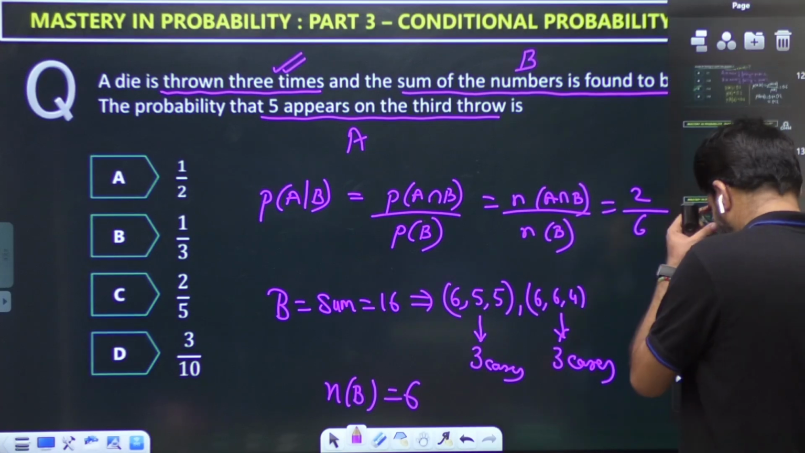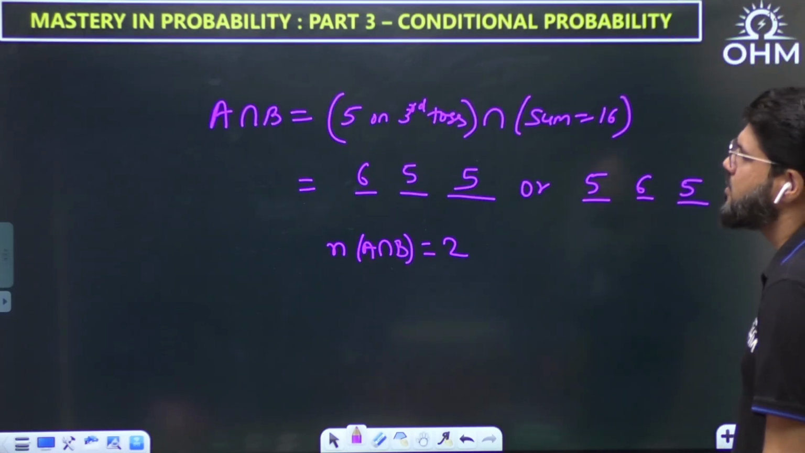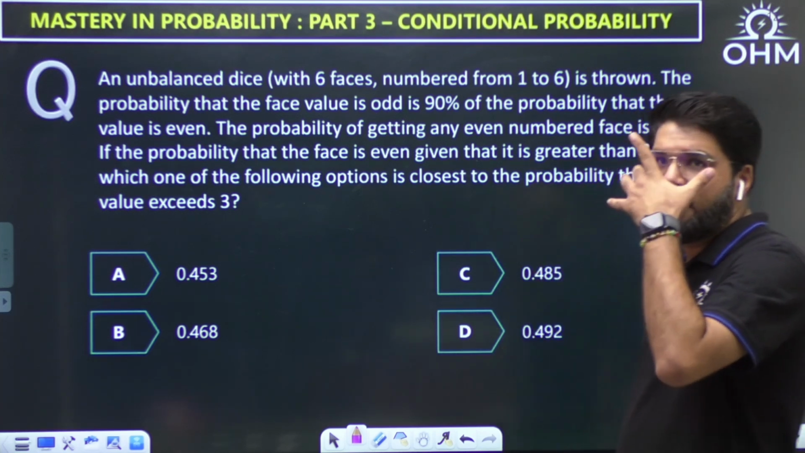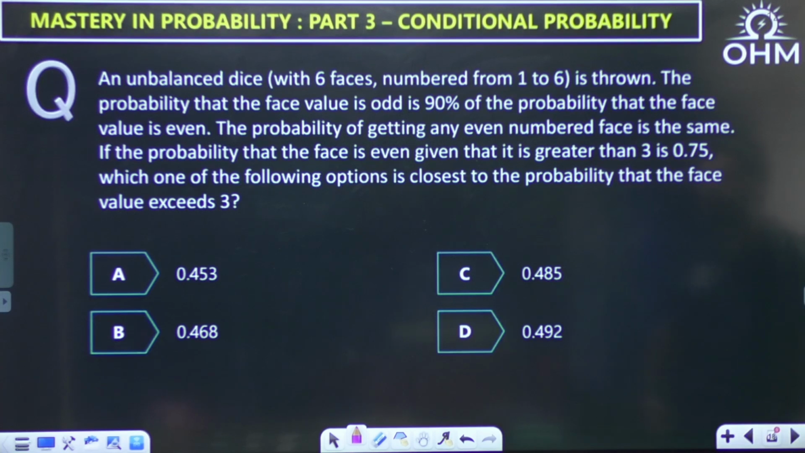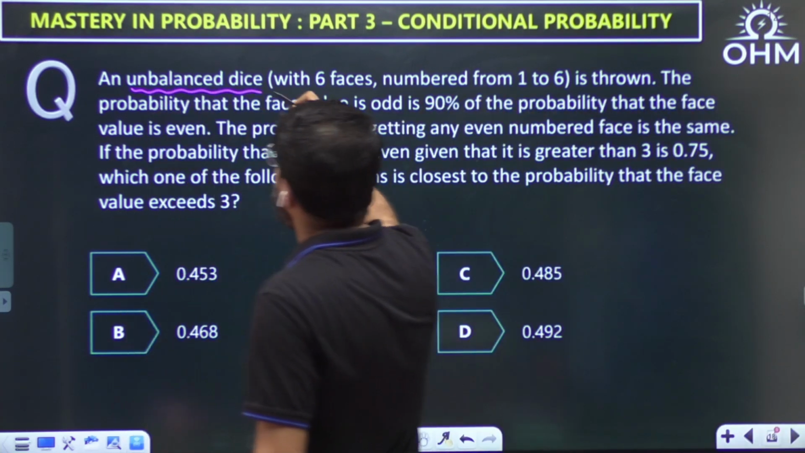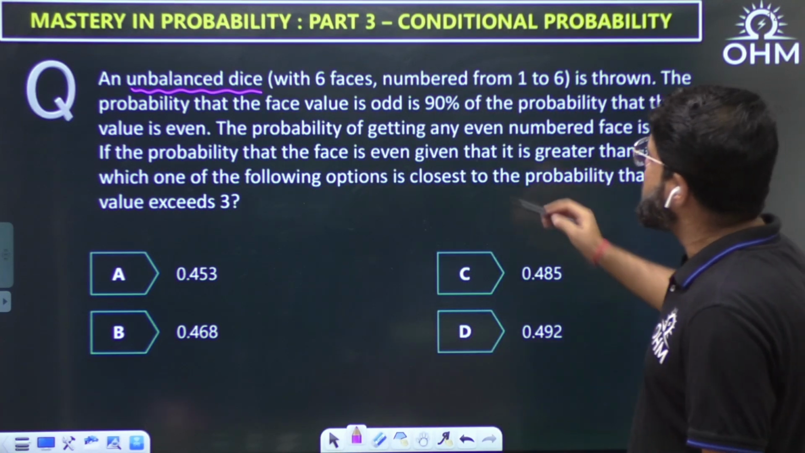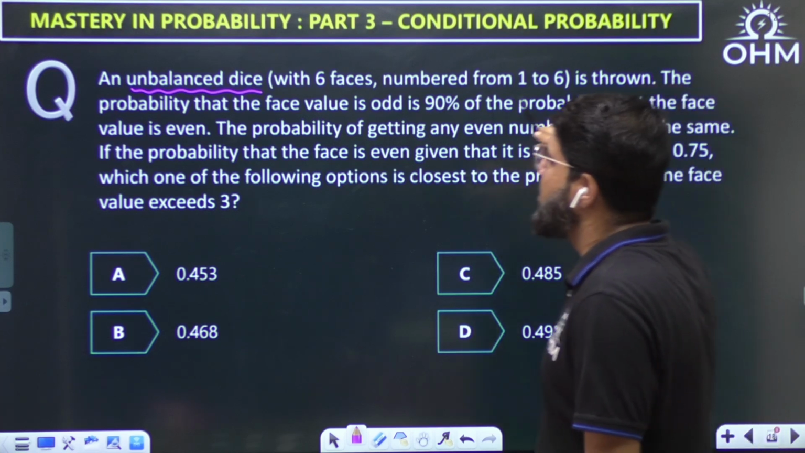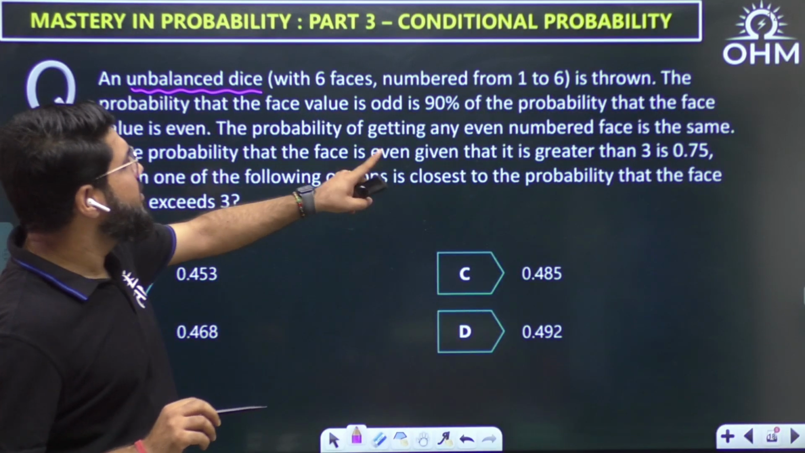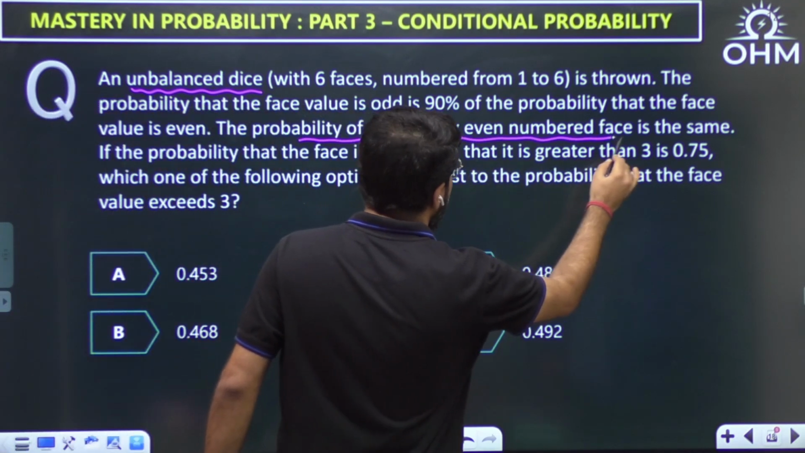All right. Next question. An unbalanced dice with six faces numbered from 1 to 6 is thrown, and it is unbalanced. So another question on dice. The probability that the face value is odd is 90% of the probability that face value is even. The probability of getting any even numbered face is the same.